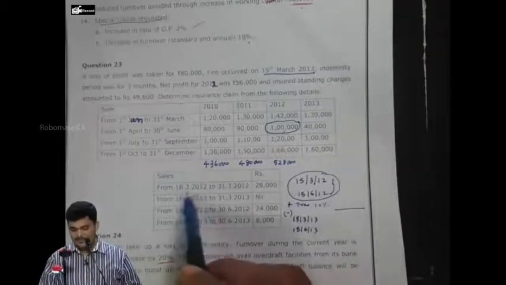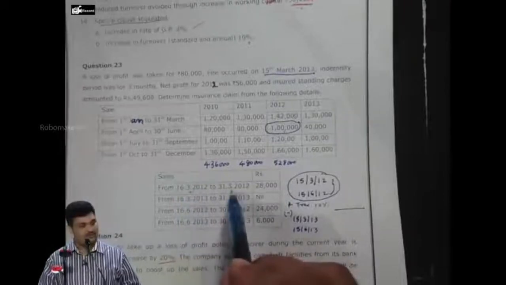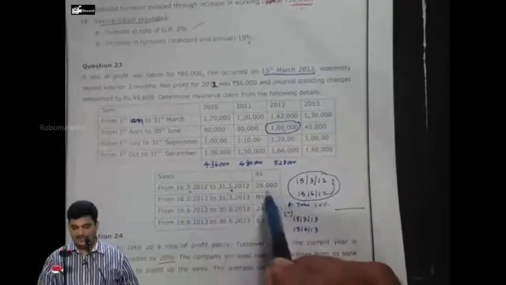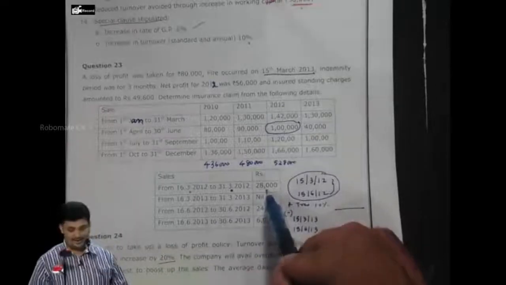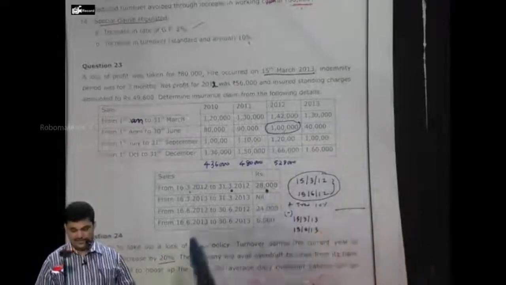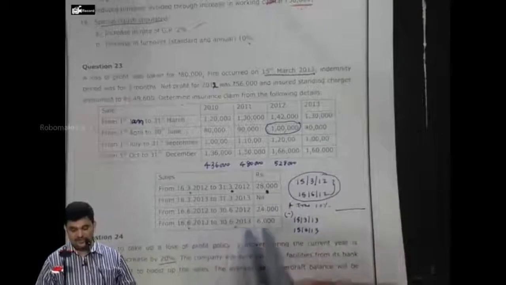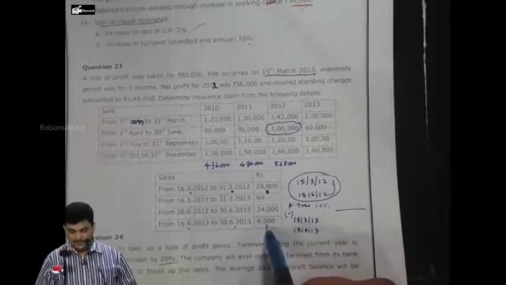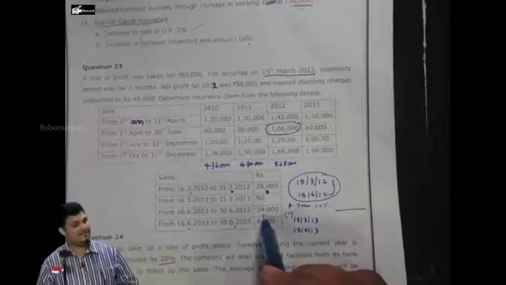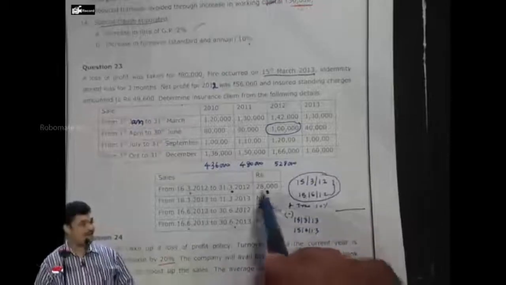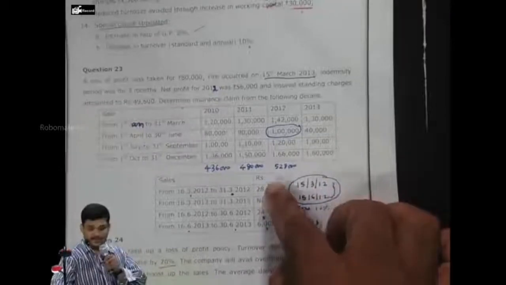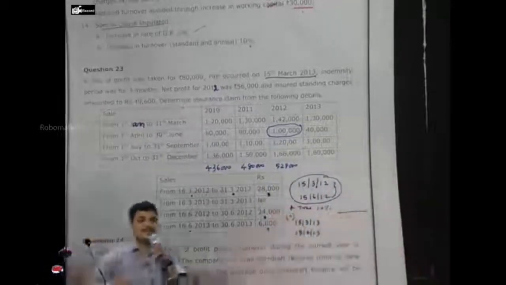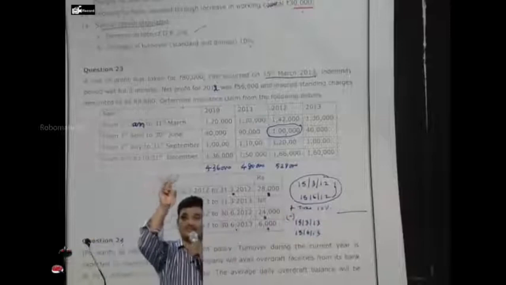It is 16th March 2012 to, this is the sales to be added. Then they have given 16th June to 30th June 2012, this 6,000 is to be deducted. So out of 1 lakh, 28,000 is to be added and 24,000 is to be deducted. Then you will get the actual sales during that period.